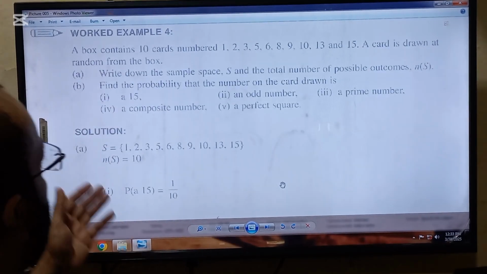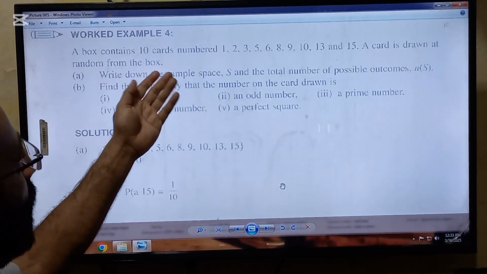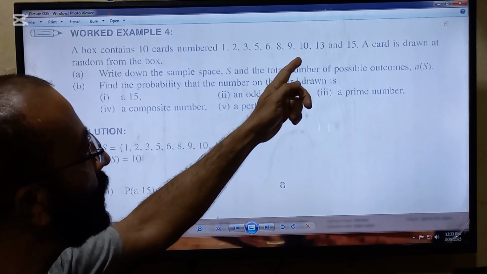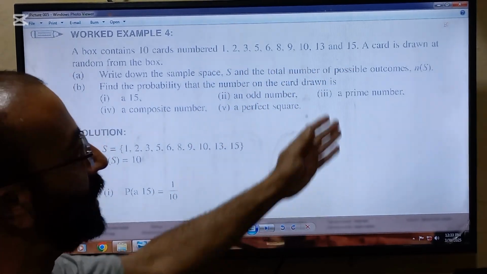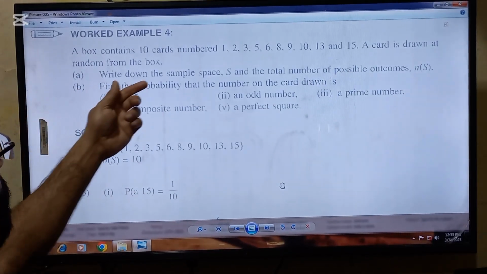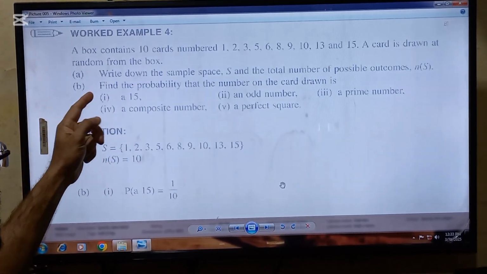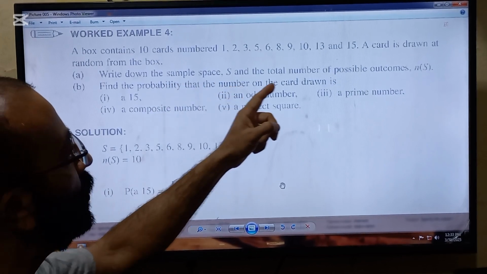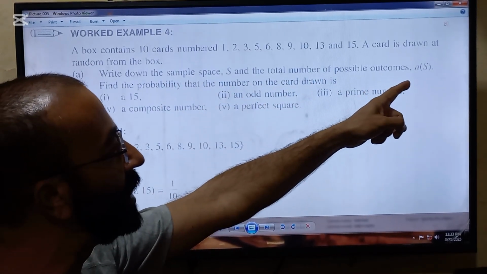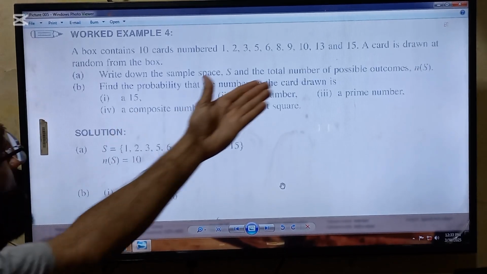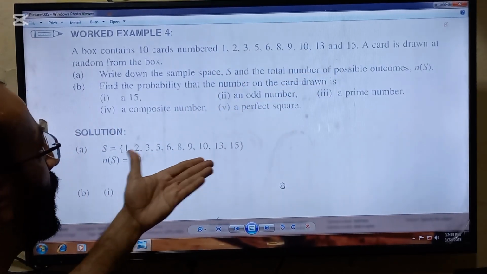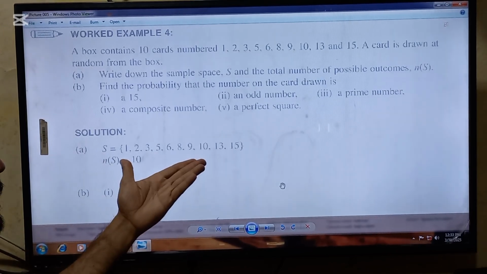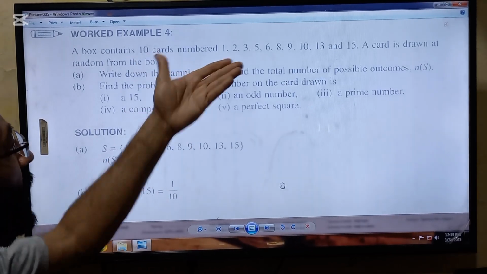Here is another question. A box contains 10 cards numbered 1, 2, 3, 5, 6, 8, 9, 10, 13 and 15. A card is drawn at random from the box. A part's requirement is write down the sample space S and the total number of the possible outcomes, that is n of S. So put all these numbers here and enclose them in braces equal to S. This will be the sample space of the question.